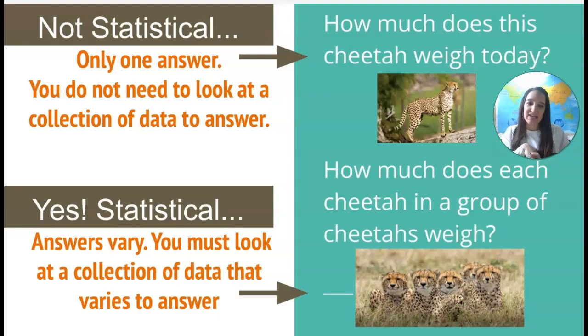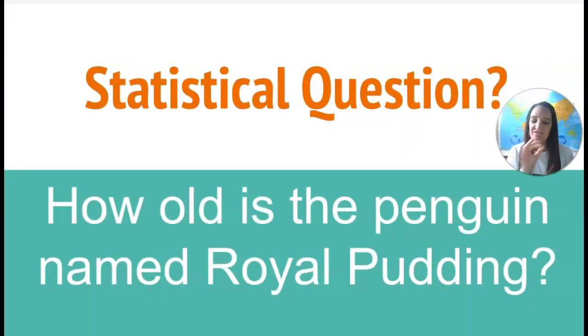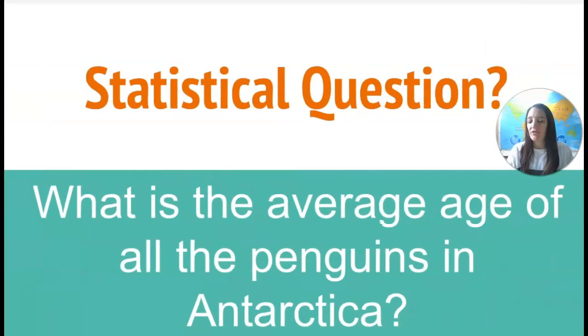Now, the second one does include us collecting data and collecting information from different places. So that is why that is a statistical question. So let's see if, after that quick explanation, you know the difference between a statistical and not a statistical question. How old is the penguin named Royal Pudding? Is that statistical? It is not a statistical question because Royal Pudding is just one penguin. So there's going to be one answer. Okay, so not statistical.